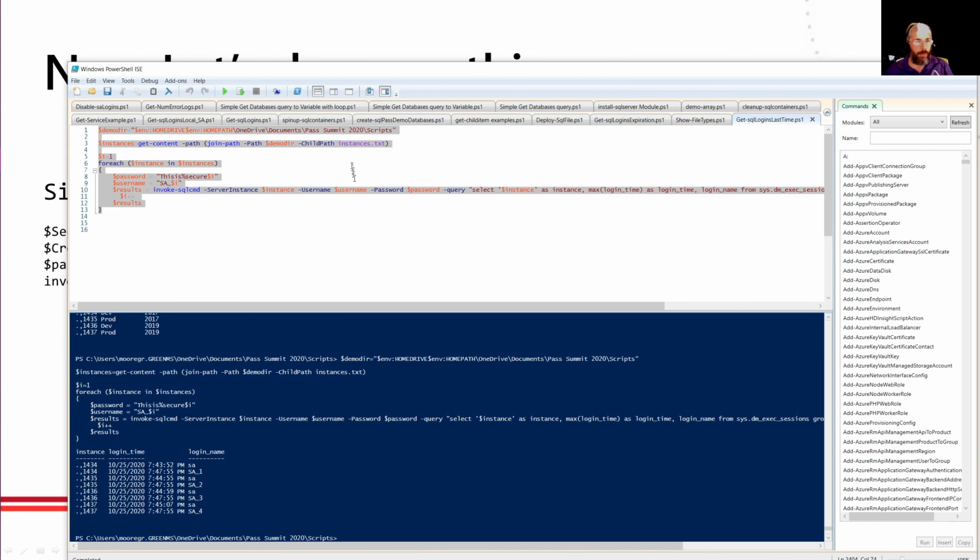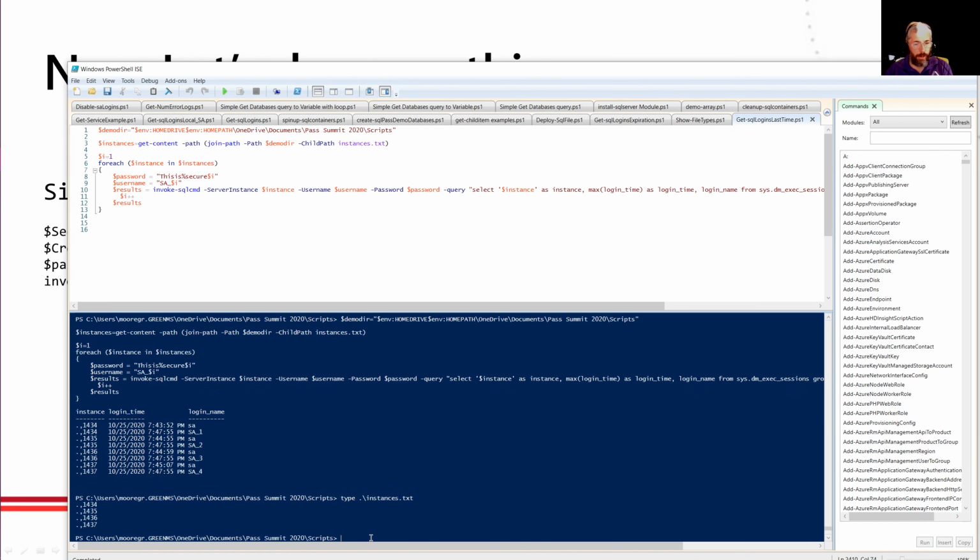And notice what I did here, though, is I looked at the instances. And I used that instance value in here. So again, just take a quick look at that instance. That's all it contains. Real simple. What I want you to think about here is, again, this is a demo. This is production. I might have a UNC share someplace, or an NFS mount, where I share this instances.txt file. This means if I've got 4 or 5 DBAs, I don't have to tell them, oh, get the latest file. Oh, the latest file is here. Make sure you upload the latest file. No, I have the script point to a centralized location, and I get it there.